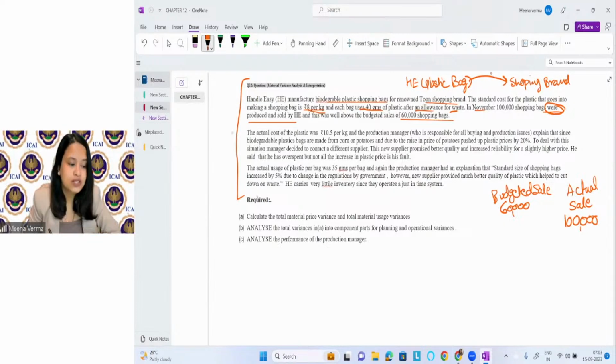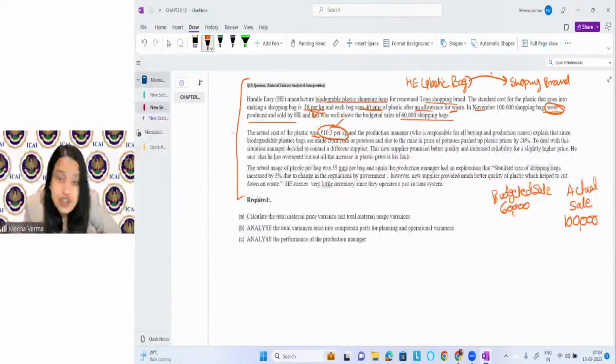Then what is mentioned? The actual cost of the plastic was ₹10.5 per kg. So the standard cost is mentioned here and the actual cost is given here. Both are given, right? Standard was this and actual is this. And then what is given?